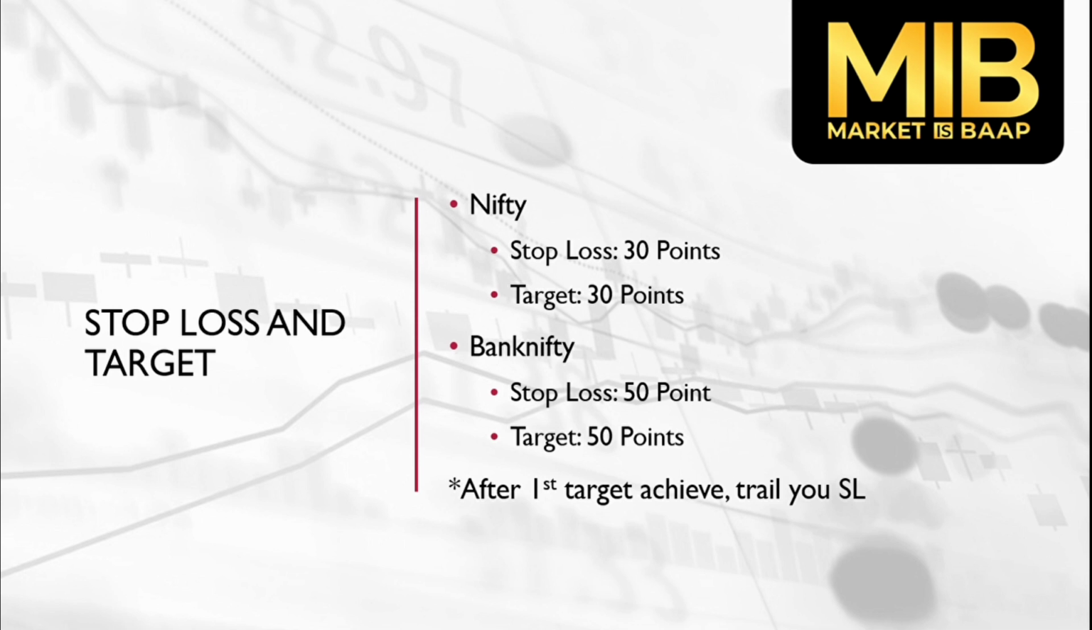Stop loss and target. For Nifty, stop loss would be 30 points and target would be 30 points as well. For Bank Nifty, stop loss would be 50 points and target would be 50 points as well. After the first target is achieved, trail your stop loss.